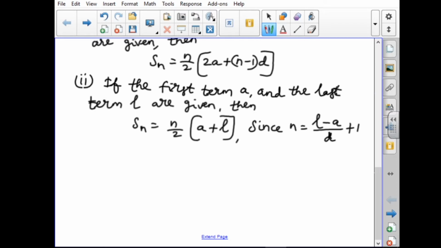We use this formula to find n, then we use the other formula. So in this series we use these two formulas. Okay, that's all. Now we are going to see exercise 2.6.